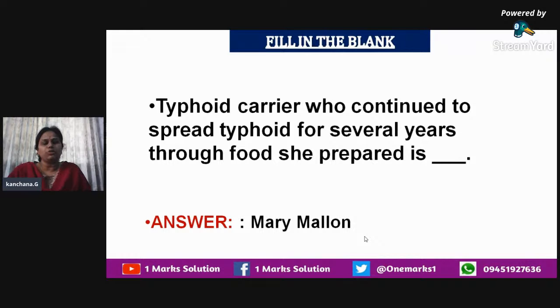Okay, so whenever you read about a particular disease or even a concept, the scientist or the names of the persons who are connected with that is what you also have to remember. In biology, it is also a very important factor. So the name is Mary Mallon. She was the one who was responsible for continuing as a carrier, who continued to spread the typhoid disease.